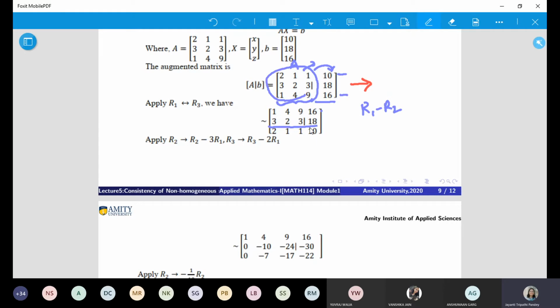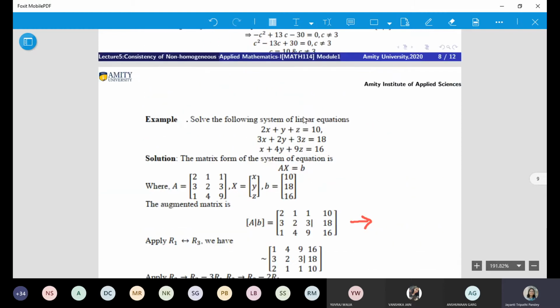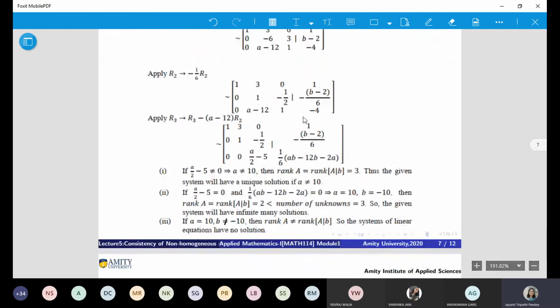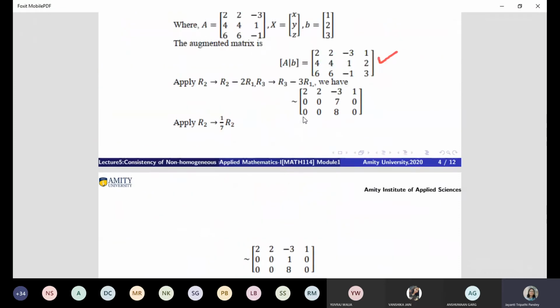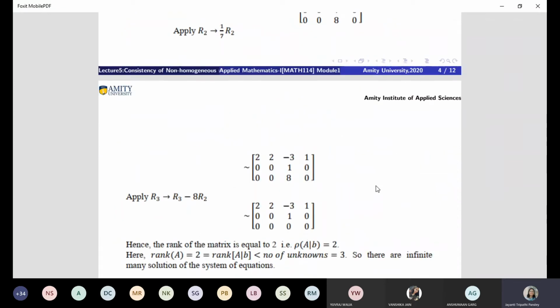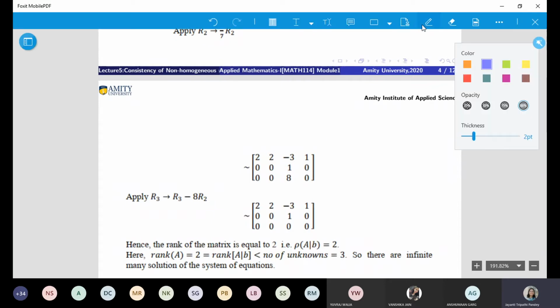I'll show you what it means. Just a minute. Suppose you have this situation. I want you to focus on this question. See what is happening. When you have converted this part in echelon form, this is echelon form, right?